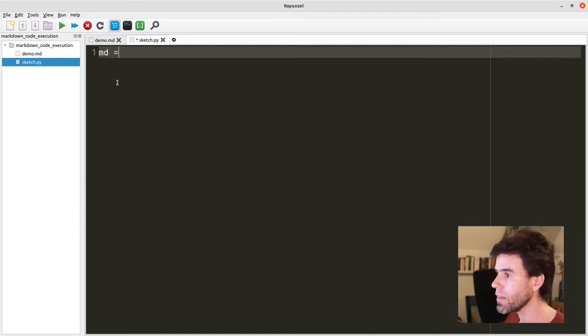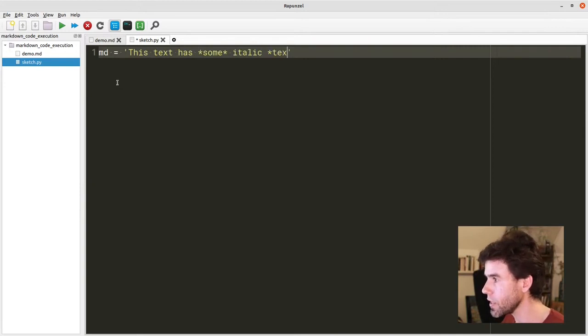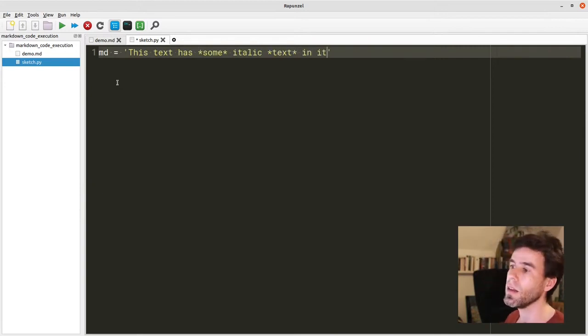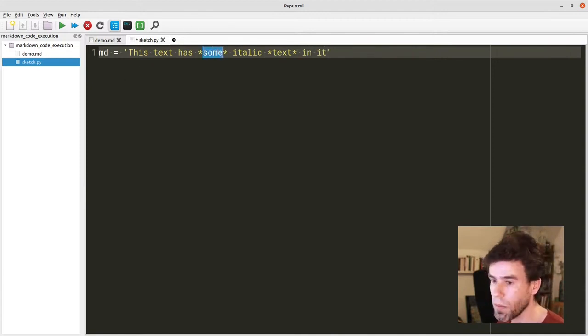Say that you have some Markdown and it's like this. This text has some *italic* text in it. So here we have a string. And if you know Markdown syntax, you know that it means that some should be italic and text should also be italic. That's what the asterisks mean.